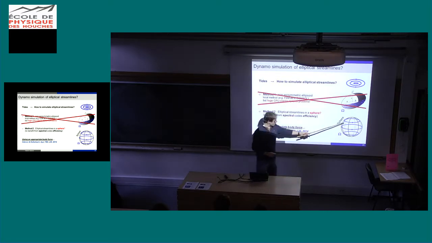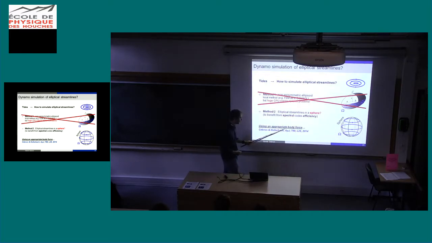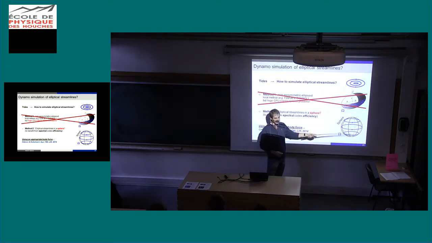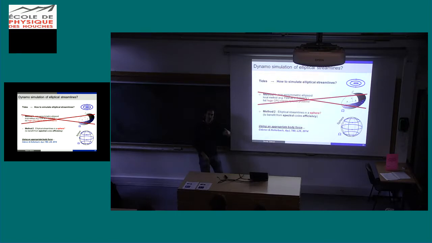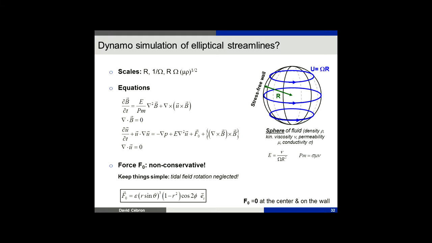We have used a sphere, but we have included a body force in the Navier-Stokes equation such that we will have elliptical streamline. Okay? So it's a trick. I'm not sure it will give the same result as if I do the correct simulation in an ellipsoid. This is something we have to check. But at least it allows prediction.